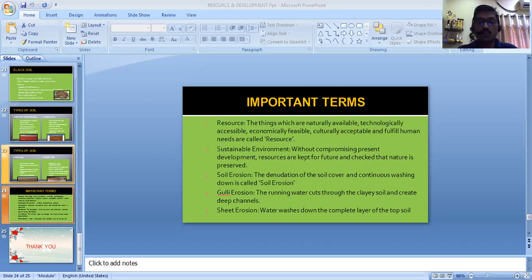The next step is shelter beds. This is another agricultural method you can find to conserve the soil. Now, what is a shelter bed? On the border of agricultural land, trees are allowed to grow. So automatically the speed of the wind is reduced and the soil cannot be carried from one place to another. This is again done in areas where the speed of the wind is high. So these are some of the concepts that were explained to you.